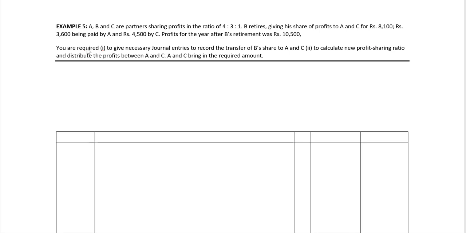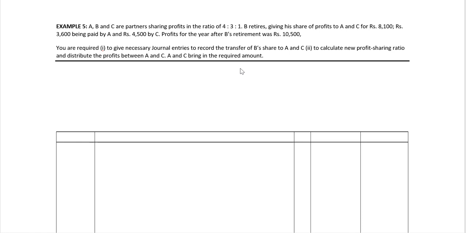Rupees 3,600 being paid by A and rupees 4,500 by C. Profits for the year after B's retirement was rupees 10,500. You are required, the first part, to give the necessary journal entries to record the transfer of B's share to A and C, and second part, to calculate the new profit sharing ratio and distribute the profits between A and C. A and C bring in the required amount.